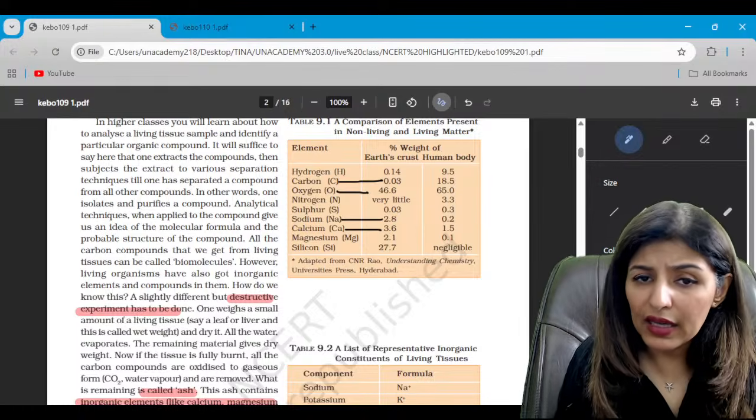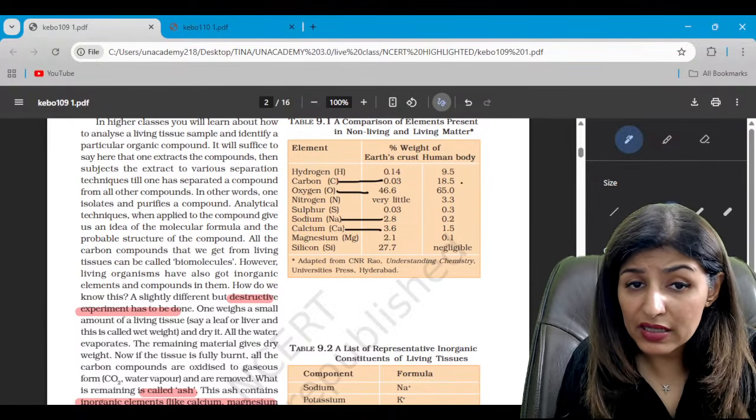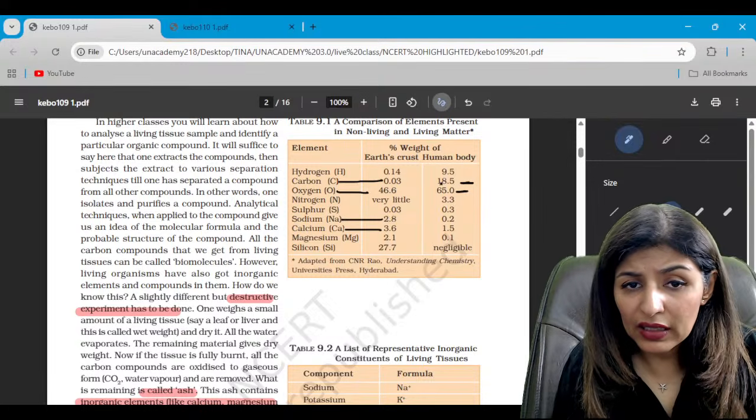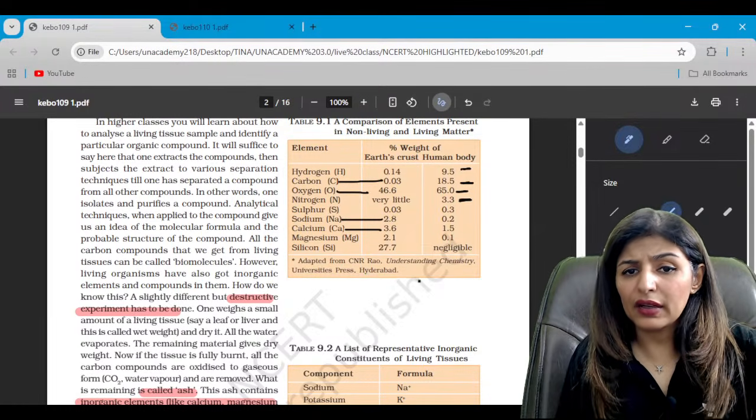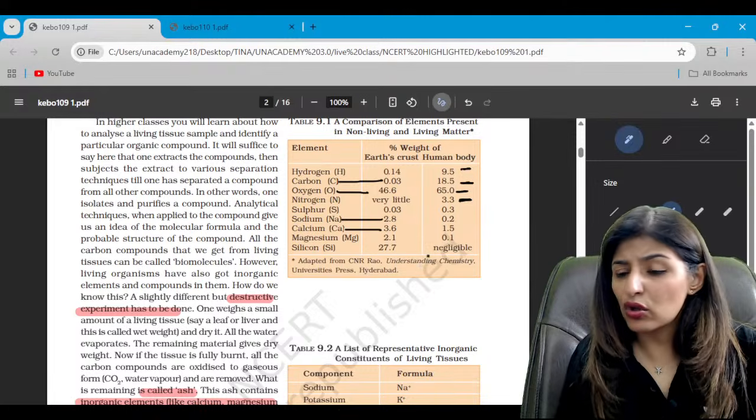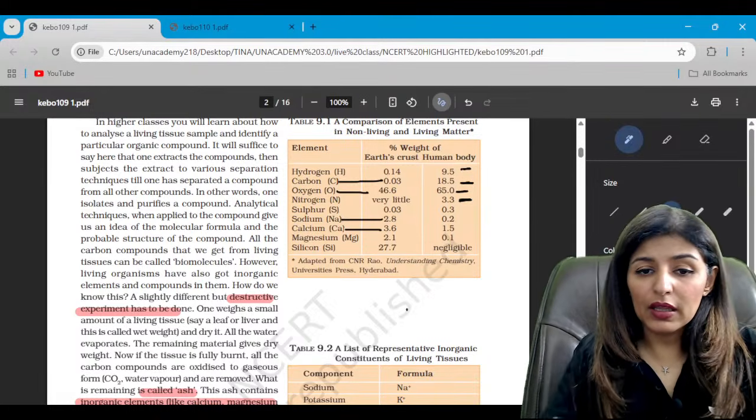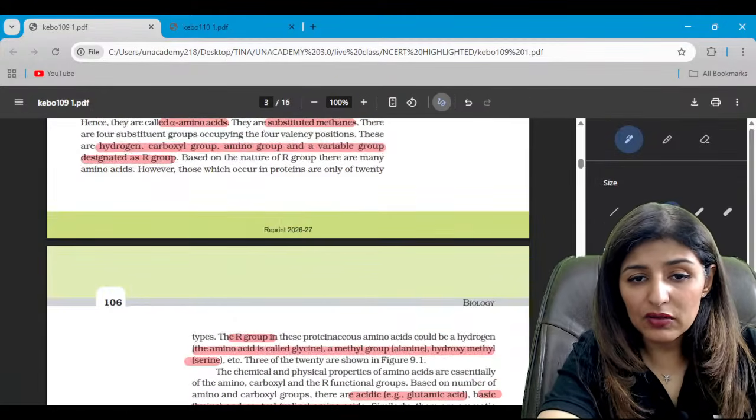Is that clear? And then in case of human body, it is again oxygen, then carbon, then hydrogen, and nitrogen. Is that clear? So top 4 should be remembered by you. Then next table, which is important here.